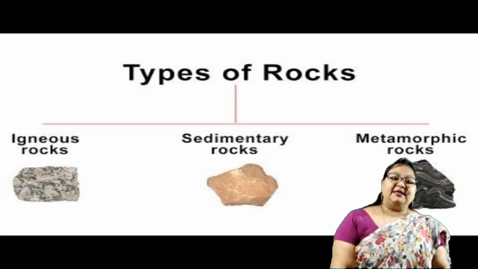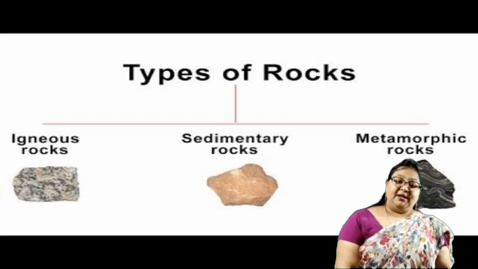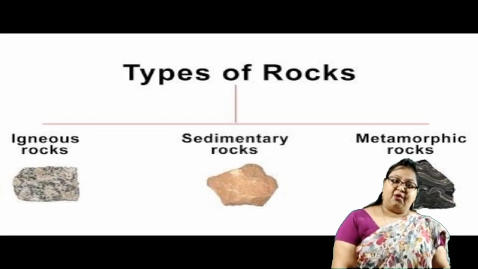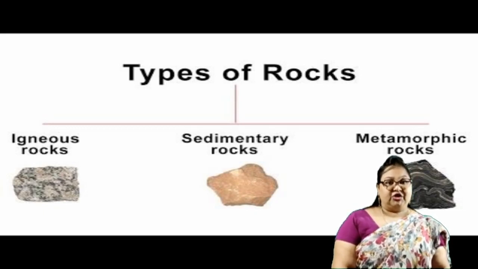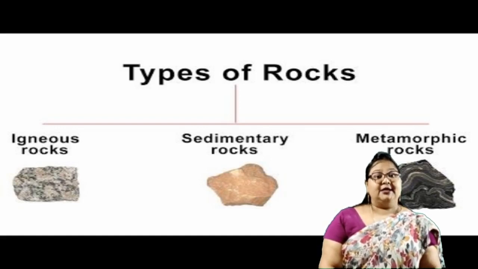The third rock is metamorphic rock. Metamorphic rock is formed by the process of metamorphism. The process means change of form. When different types of rocks, whether igneous, sedimentary or metamorphic, undergo heat and pressure, the features of the rocks change and they become harder, denser and darker by the process of heat and pressure.